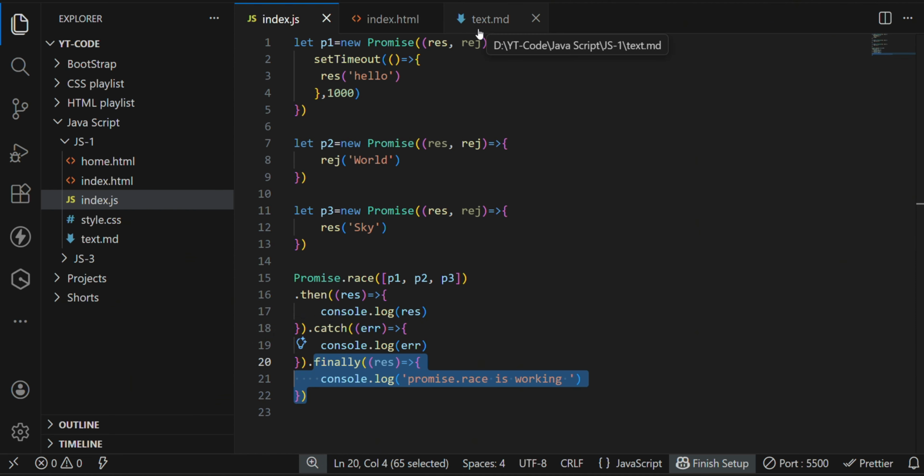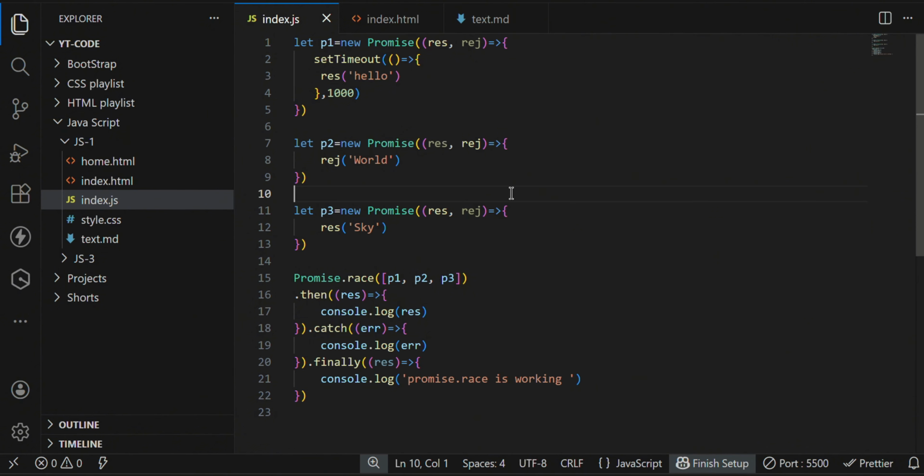And if you want a real world example of these promises, we can take a login page. Inside the login page, by default it is in a pending state. But when the user adds the credentials, at that moment, if the credentials are correct, then it is going to be fulfilled. If the credentials are wrong, then it will be in a rejected state. So this is the entire scenario for the promises.